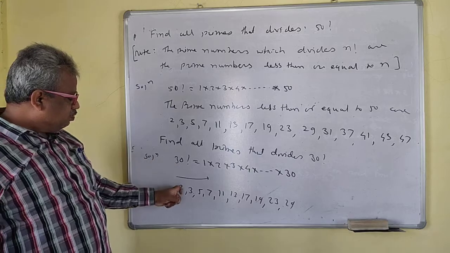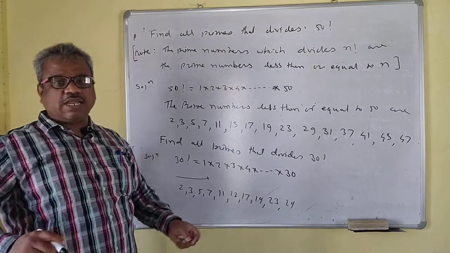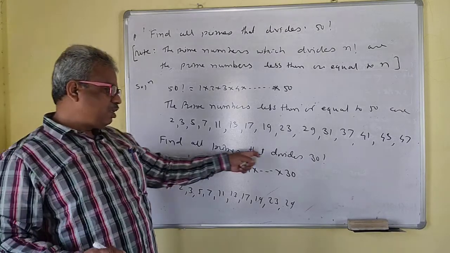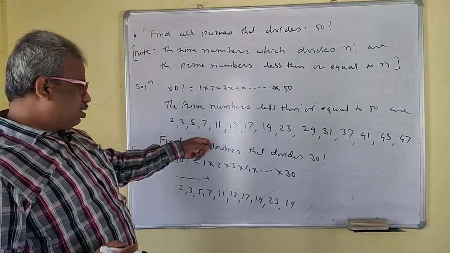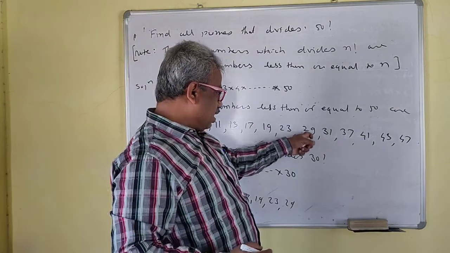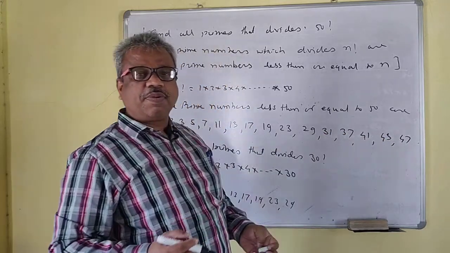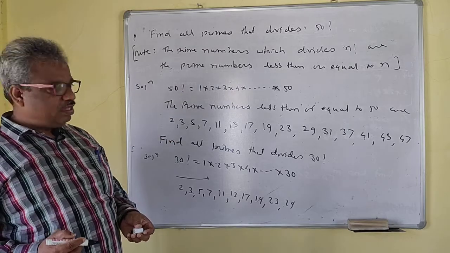So how many of these numbers? 1, 2, 3, 4, 5, 6, 7, 8, 9, 10. So there are 10 prime numbers which divide 30 factorial. Now up to this there are 10, and the rest make it 11, 12, 13, 14, 15. So there are 15 prime numbers which divide 50 factorial.